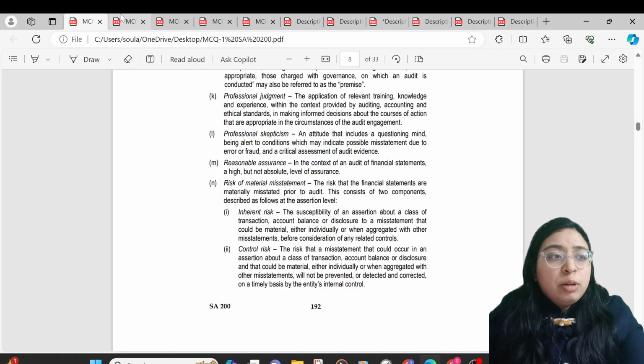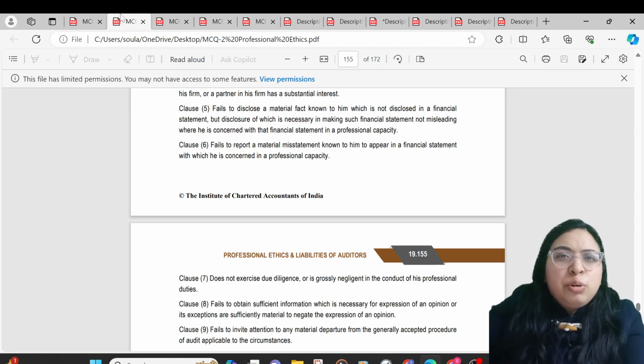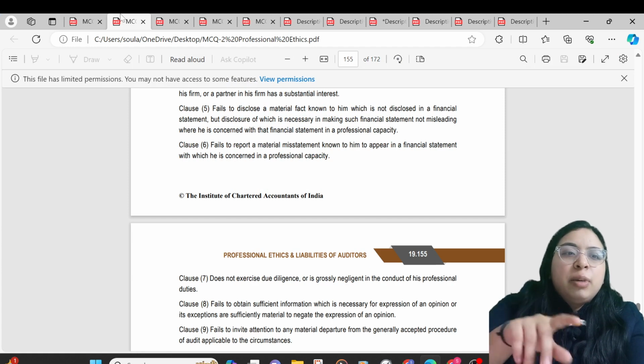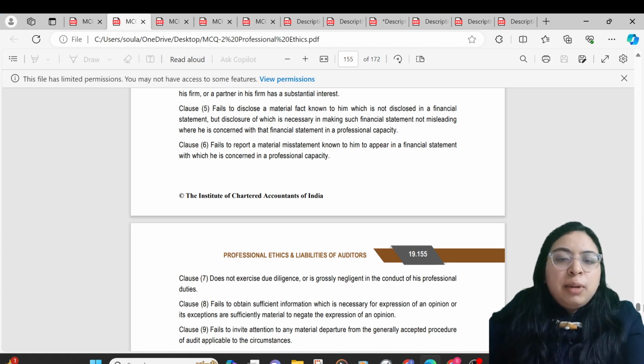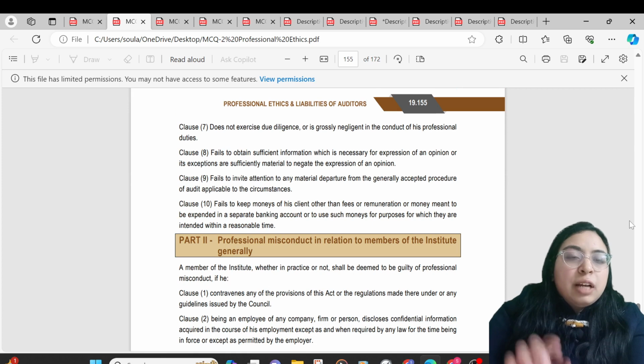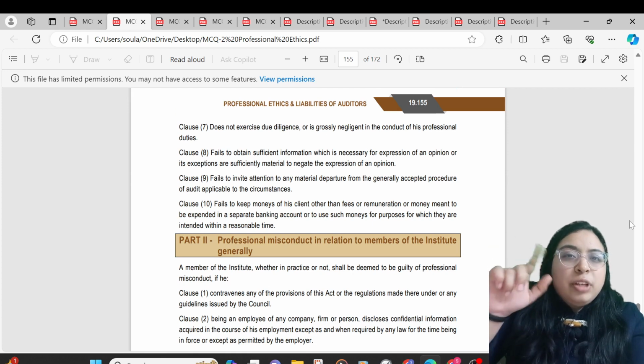So I have some knowledge of professional ethics, but I don't know what exactly this concept says. But I know this has been covered in the ICAI study mat. So I quickly move on to the ICAI study mat. If you drill down to the last part, you will find the summary of all the clauses here. Here I quickly move on to clause 7 of Part 1 of the Second Schedule.